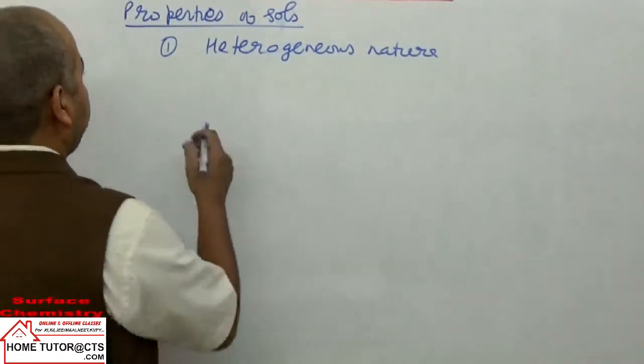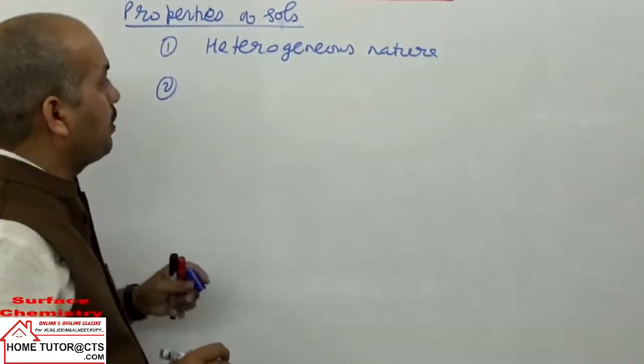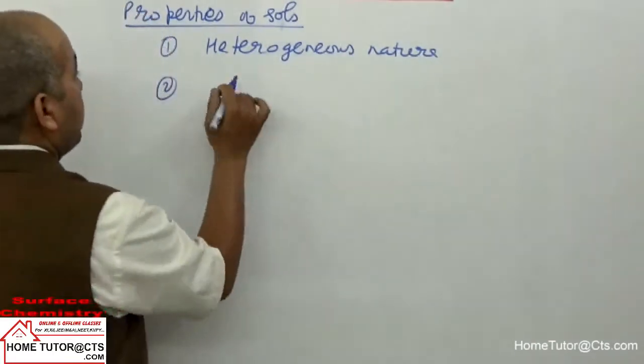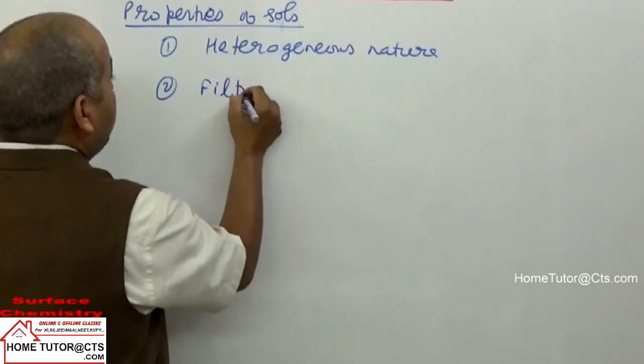Next property can be taken that they have property filterability.